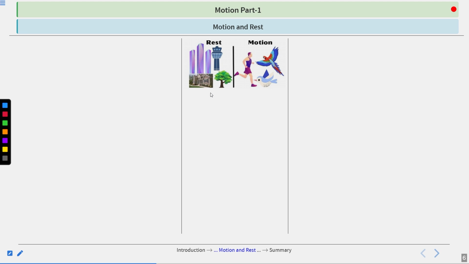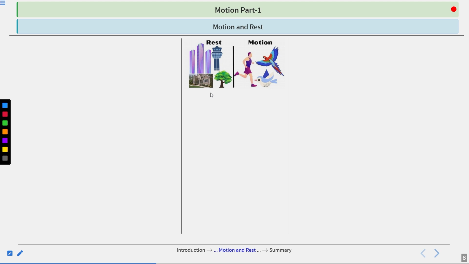What does it mean? It means that the house, in respect of its surroundings, is not moving or not in motion. That house is in the same place where it was yesterday, where it is today, where it will be tomorrow, until or unless it gets demolished or any other such thing.